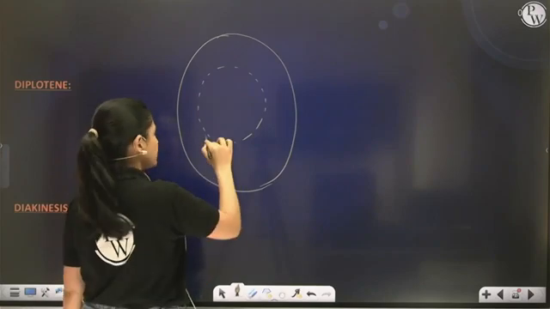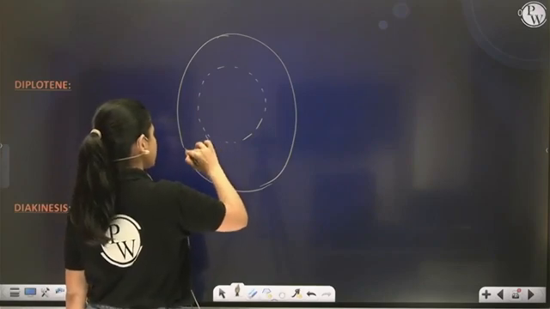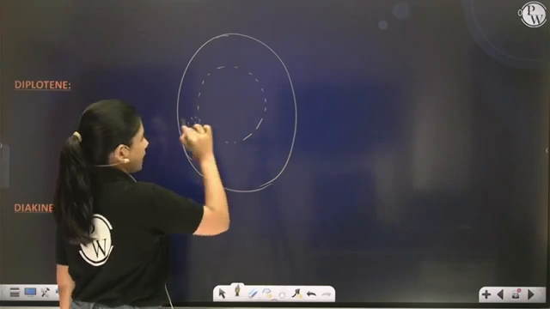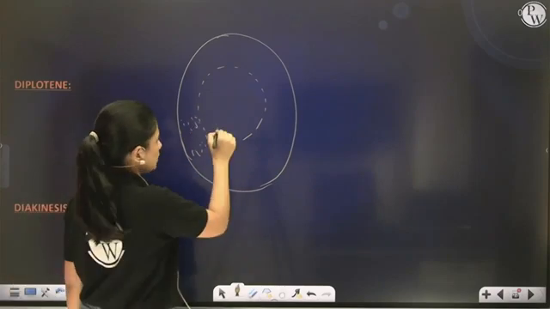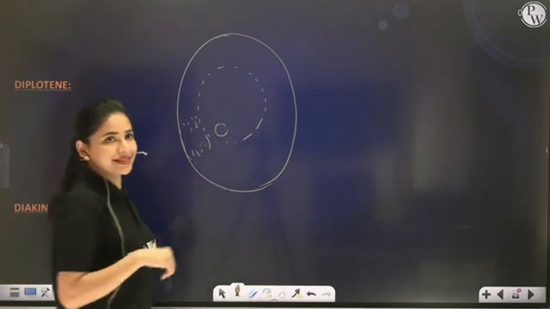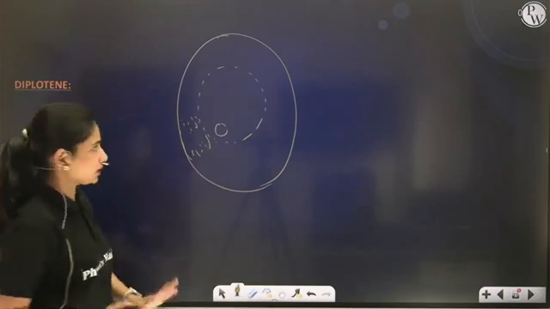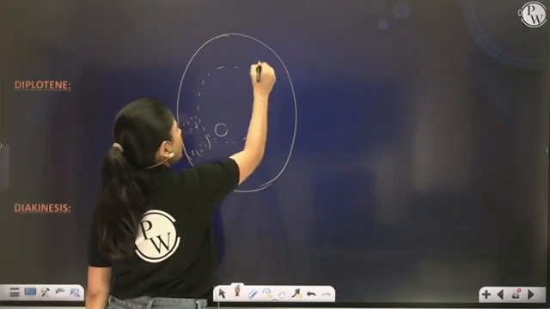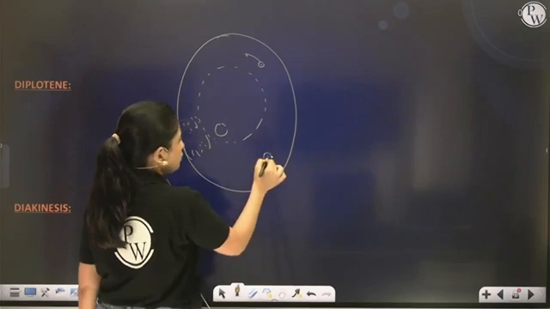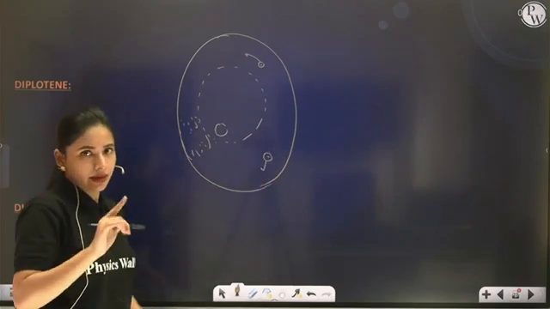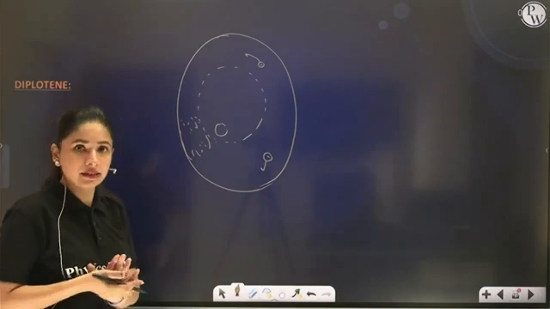Correct? All the cell organelles have almost disintegrated. So I can draw them dotted. Right? The nucleolus has almost disintegrated. I can draw it in a dotted manner. Centrioles are almost at the opposite poles but still not reached. Correct? Spindle formation is also taking place parallelly.